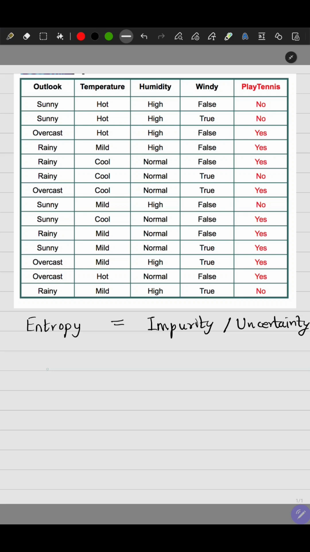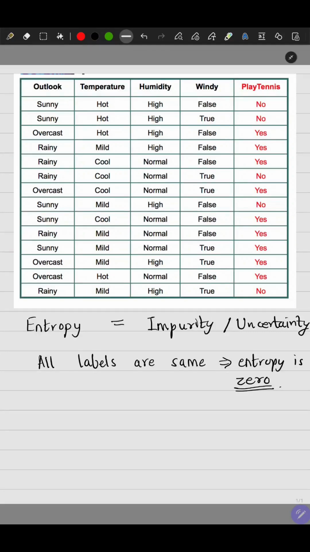If I have a question in my mind, whether the person will go out to play tennis or not, and all the rows are labeled yes in my data set, I can say with certainty that the person will go out to play tennis. And if all the rows are labeled as no, then irrespective of the weather, temperature, humidity and wind, the person will not go out to play tennis. So in that case also there is nothing to decide, and the entropy will be 0. We call such data sets pure data sets. So entropy is 0 when all the labels have a single value.